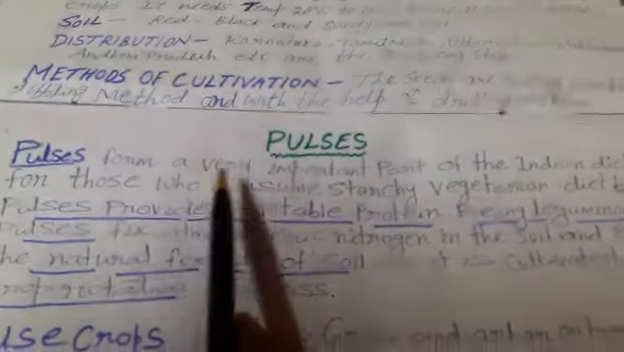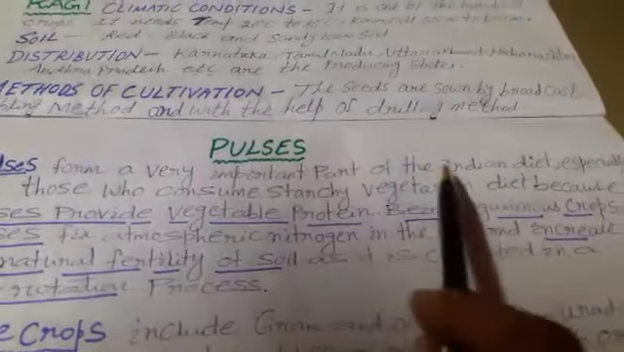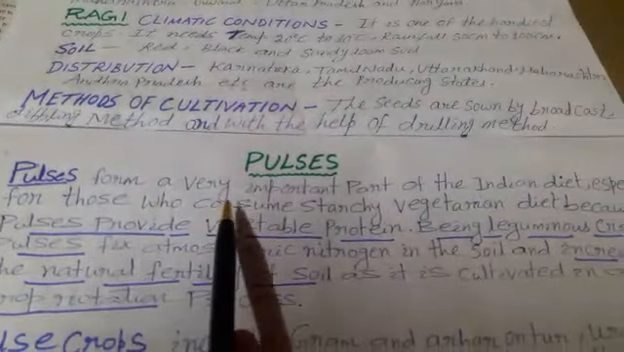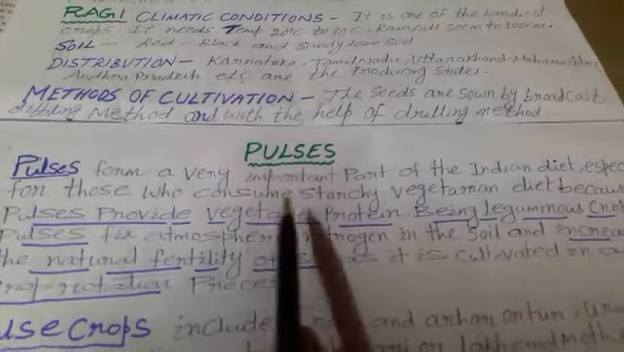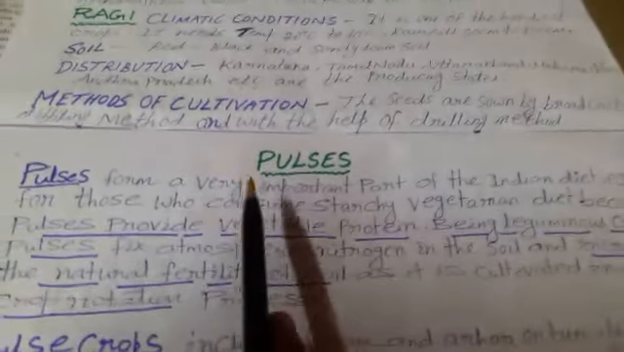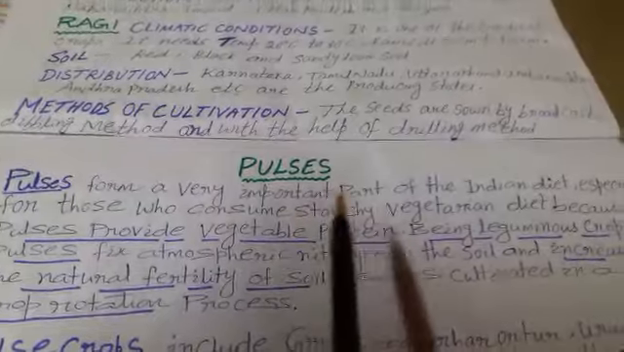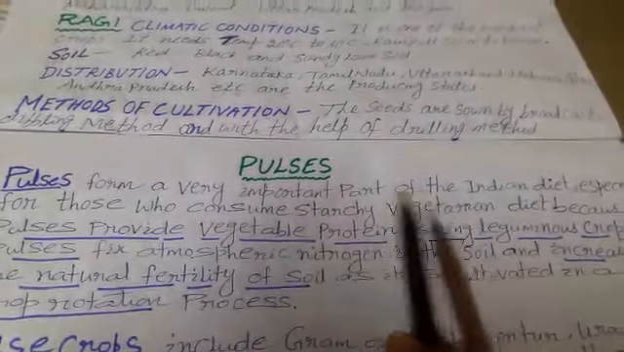Now we'll learn about pulses. Pulses. Varieties of dals include pulses. Pulses form a very important part of Indian diet, especially for those who consume starchy vegetarian diet because pulses provide vegetable protein. First significance, it provides protein balance in the vegetarian diet.